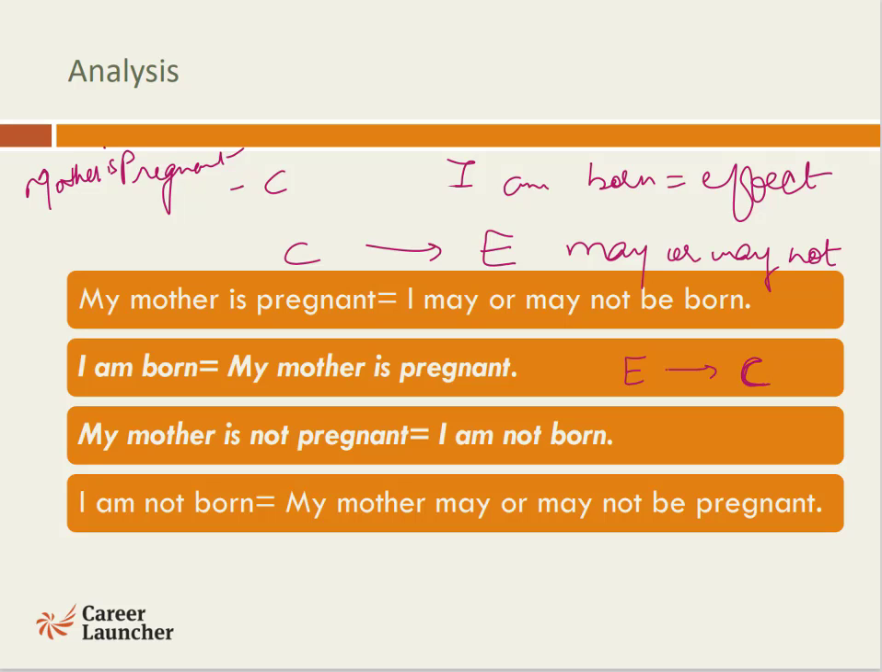If my mother is not pregnant, that means the cause is not there. My mother was not pregnant. Can I ever be born? No. So if the cause is not there, the effect is not there.